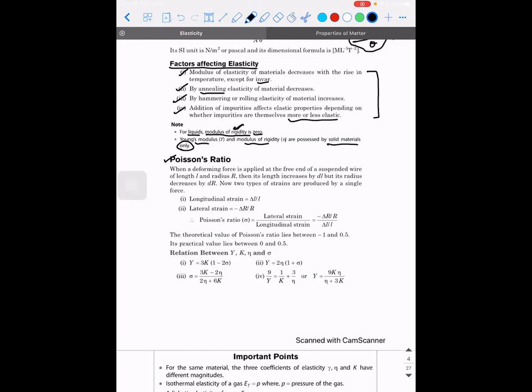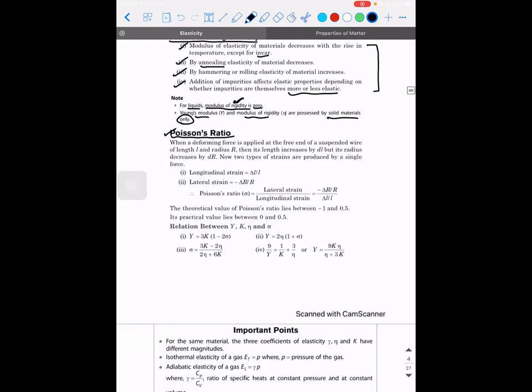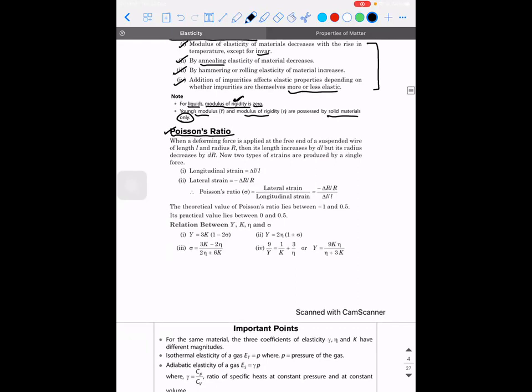Next. The next concept is Poisson's ratio. Can someone tell me what is this Poisson's ratio? Let's try to understand. When there's a longitudinal strain, there's also a corresponding lateral strain in the wire.